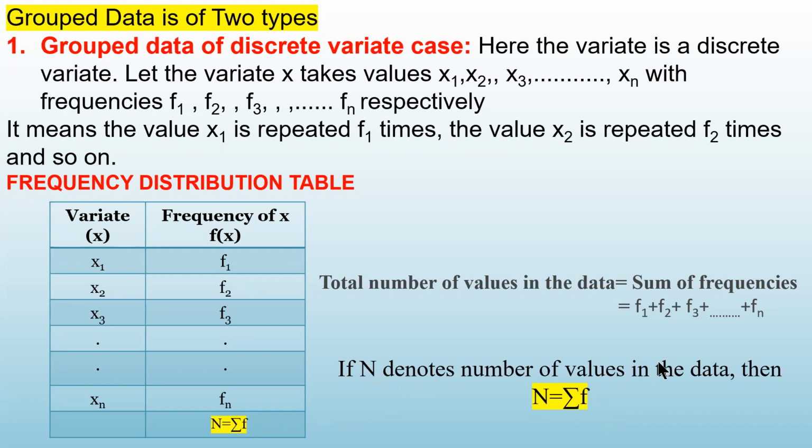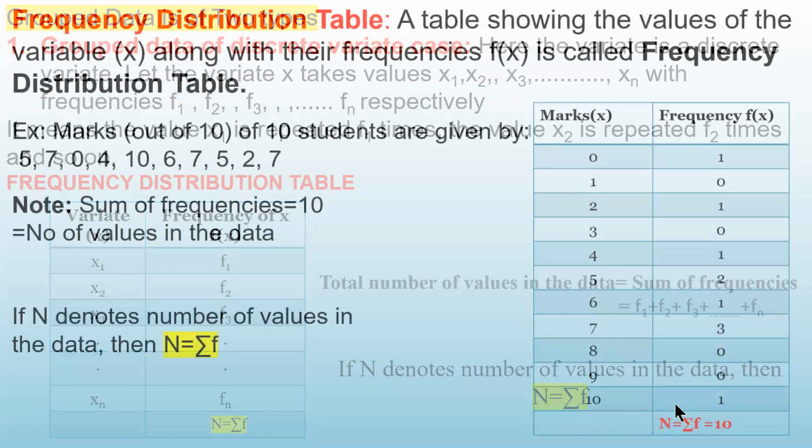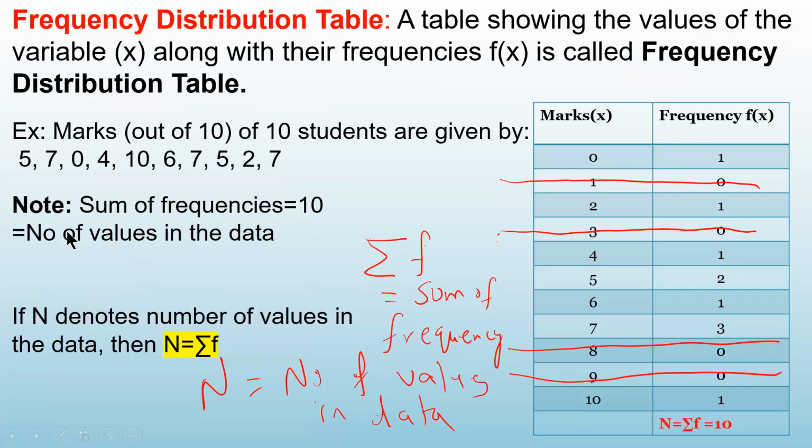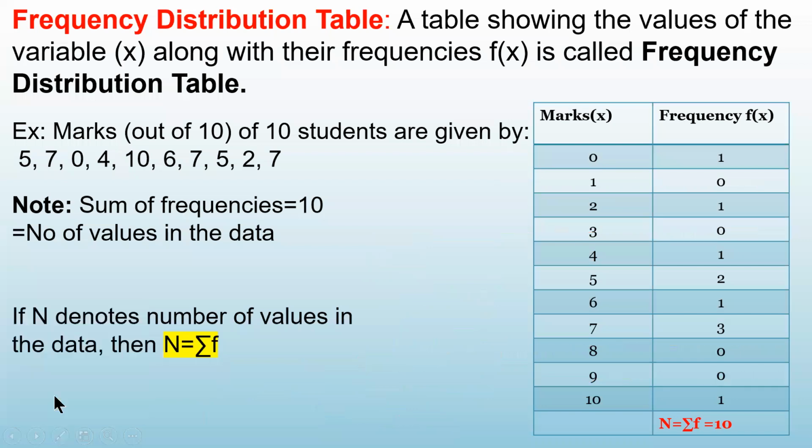Total number of values in the data. So capital N is equal to summation of F. This is what just now we have seen in the example here. Summation F was 10, but there were 10 values in the data. So always remember, this is very important. Capital N is summation of F.